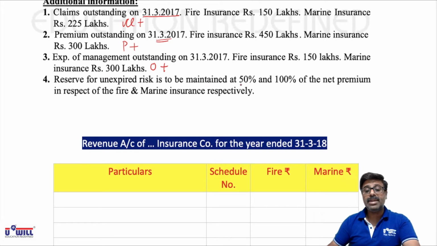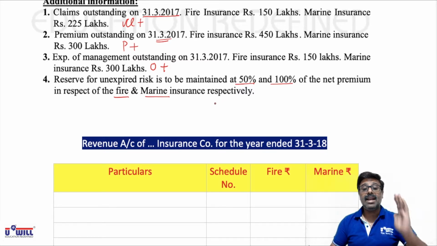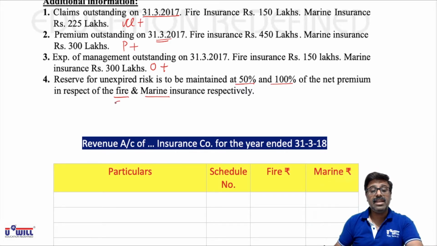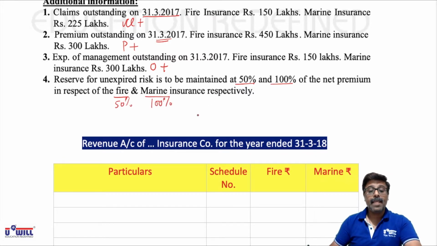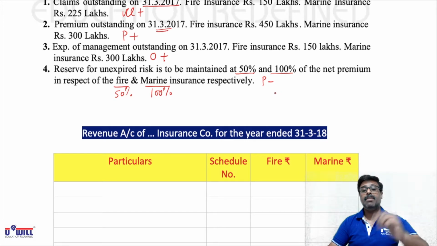Reserve for unexpired risk is to be maintained at 50% and 100% of net premium in respect of fire and marine insurance respectively. This we studied in the last lecture, that even if not mentioned, remember that for marine hull business, we assume in marine it's always hull business. For marine we will keep 100% reserve, and for all other businesses we will keep 50% reserve. So here for fire we will keep 50% and for marine we will keep 100%. Okay, we studied that in theory. Now this reserve for unexpired risk closing balance we will minus from premium income as pre-received income. Current year amount belongs to next year, so P minus.